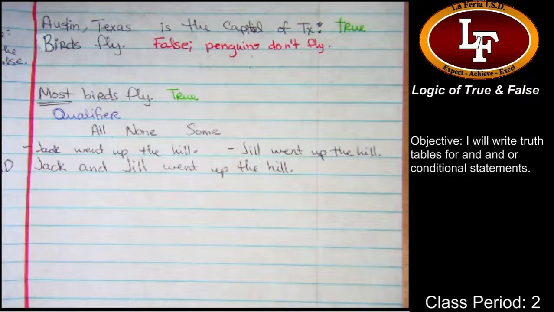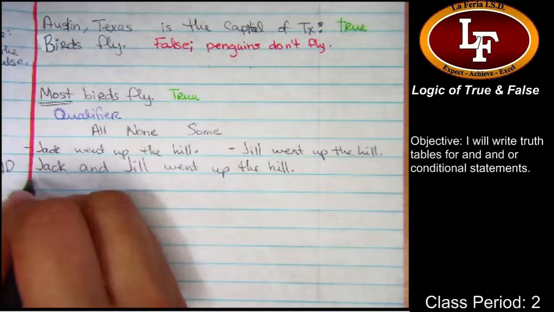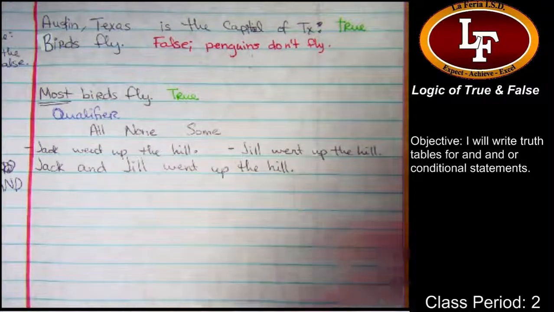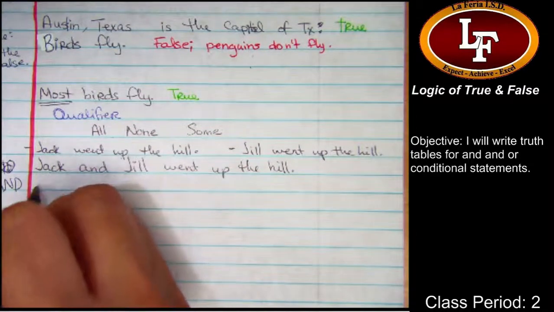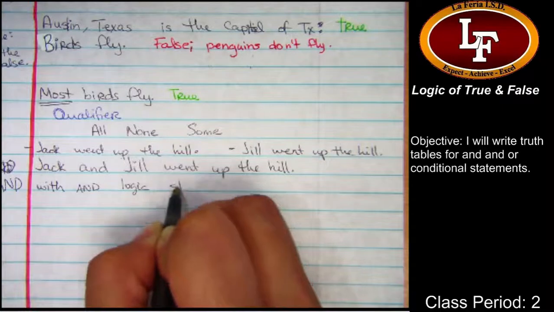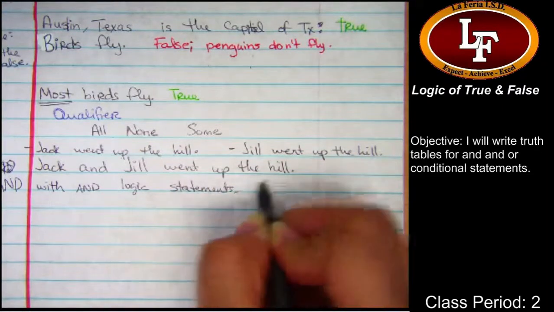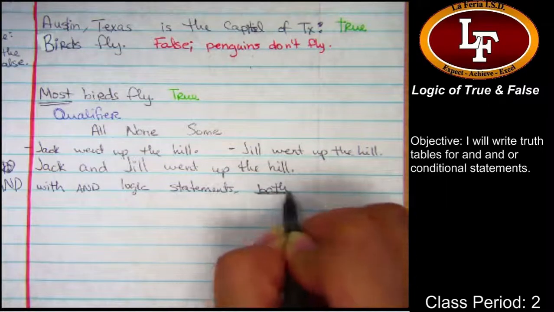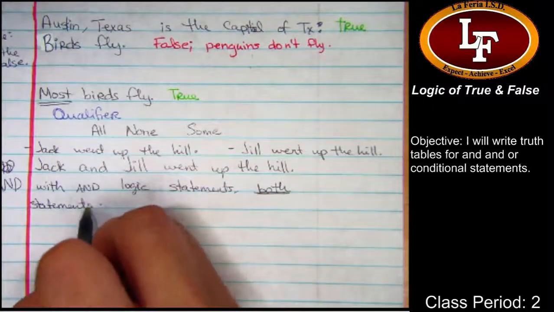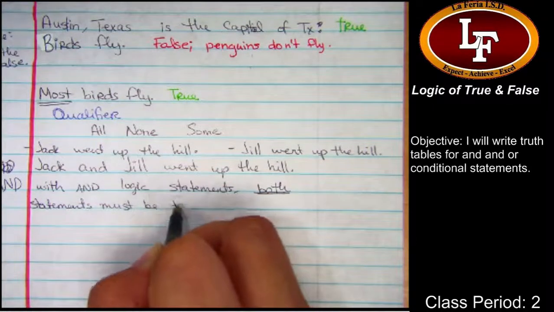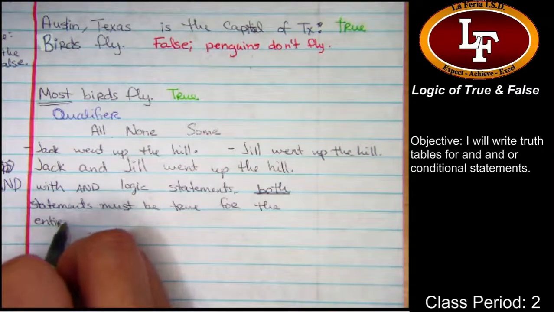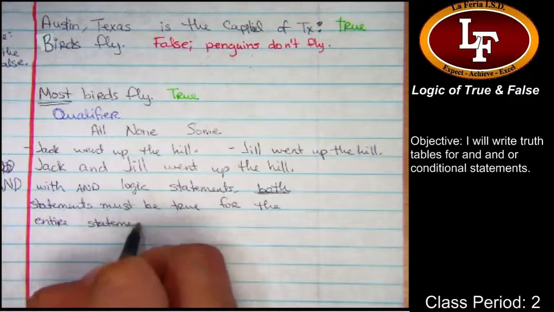With and logic statements, both parts of the statement must be true for the entire statement to be true.